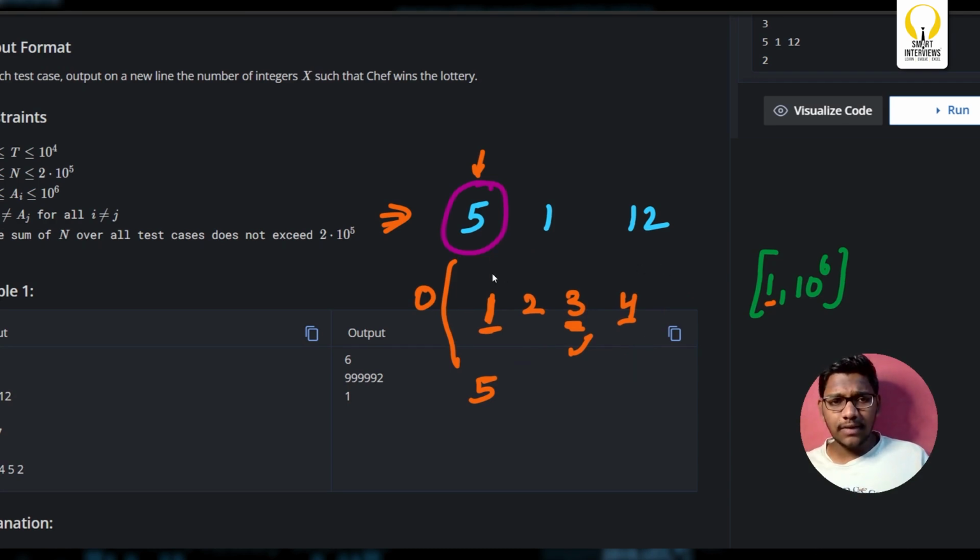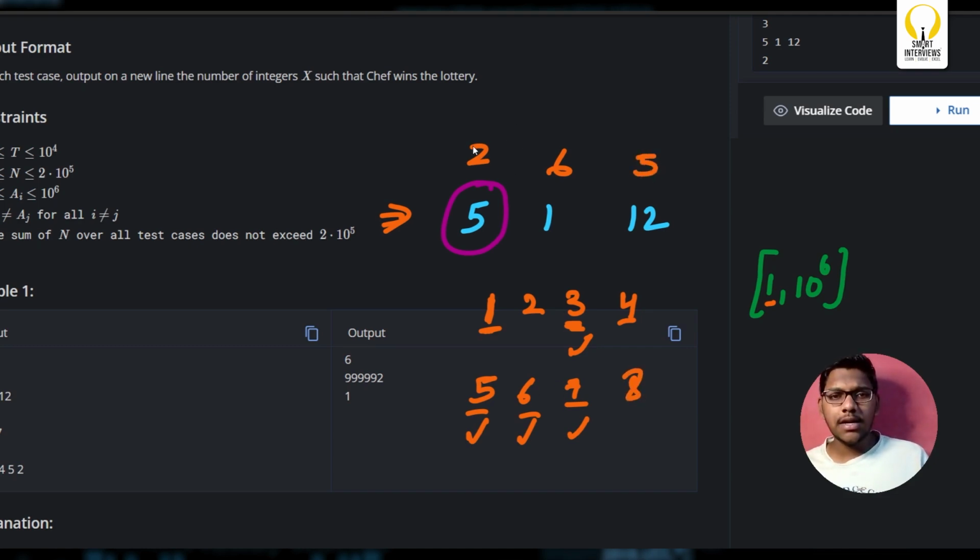So definitely Chef will win. Next for 6, again Chef will win. The distance is 6 minus 5, 1, and 12 minus 6, 6, and here 5. So closest is this, so Chef will win. Similarly for 7, again Chef will win. The reason is distance 2, distance 6, and distance 5.